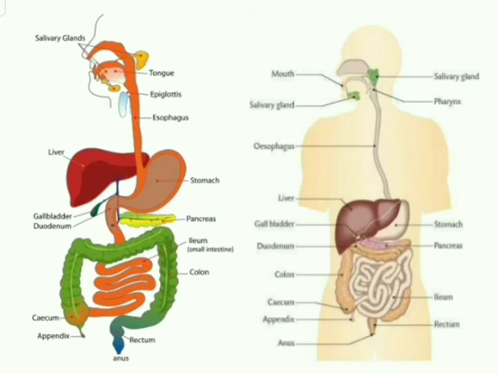The movement of food through this digestive system, or through our digestive tract, is known as peristalsis. It's a very important term. What is peristalsis, or peristaltic movement? It is nothing but the movement of food through our digestive system. This term is very, very important, so note it down in your notebook on the side: the movement of food through our digestive system is known as peristalsis, or peristaltic movement.